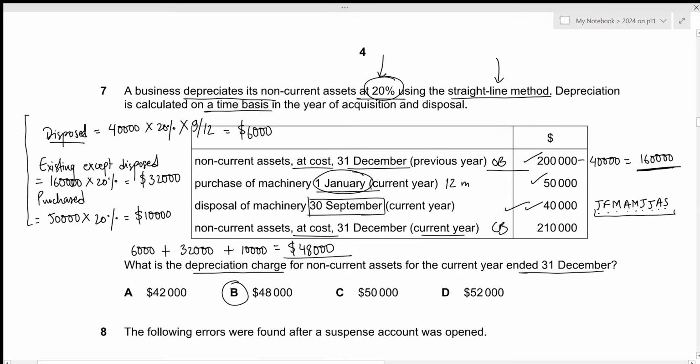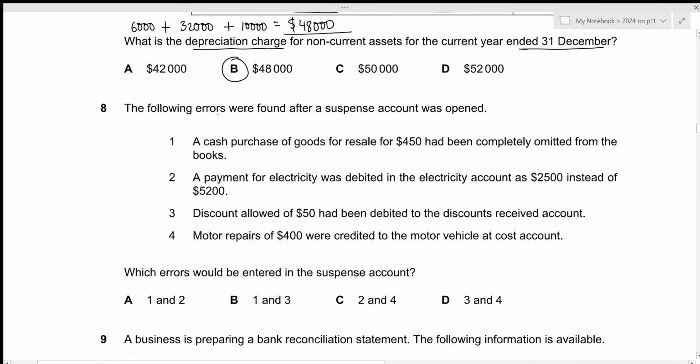That's all for the 7th question. Let's move towards the next one. The following errors were found after a suspense account was opened. Which errors would be entered in the suspense account? Okay, for the first one, a cash purchase of goods for resale for 450 had been completely omitted from the books. So this is the error of omission.